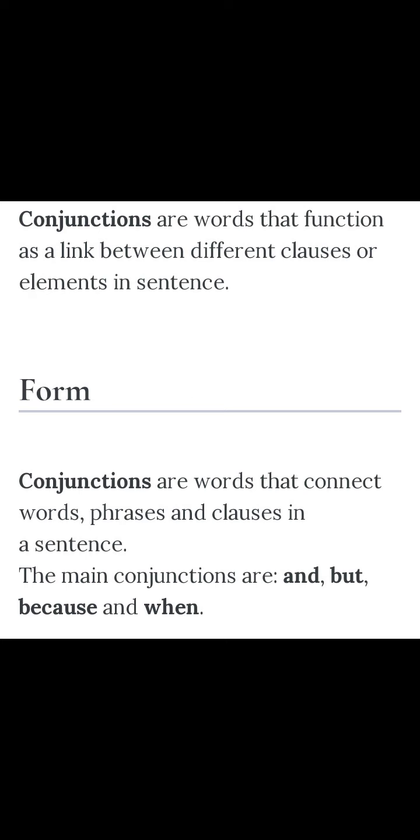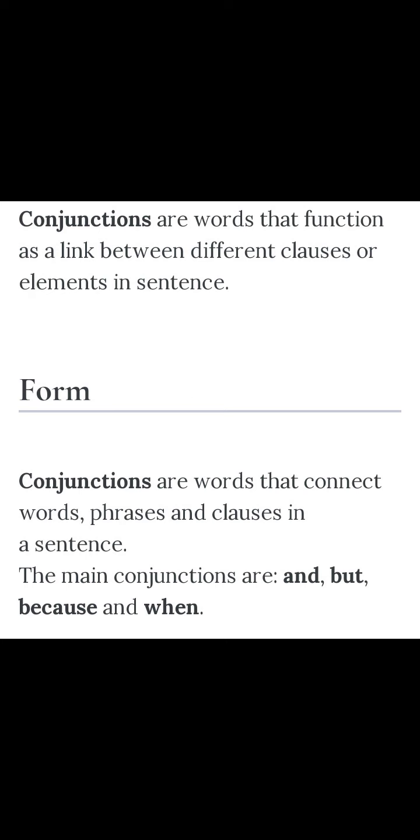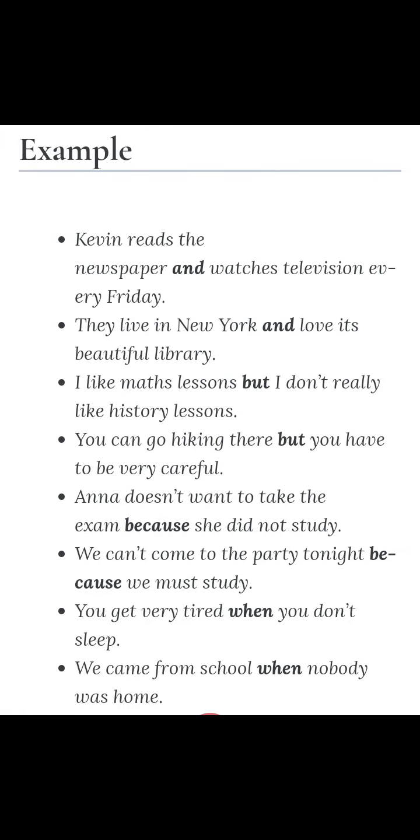So, can you guess which are the main conjunctions? Yes, the main conjunctions are and, but, because, and when. Conjunctions are words that function as a link between different clauses or elements in a sentence. The main conjunctions are and, but, because, and when. So now we can discuss some examples.